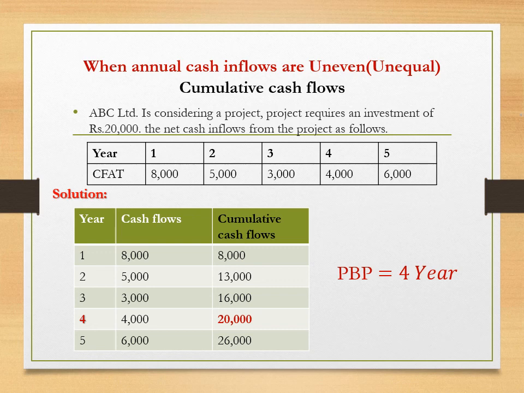Our initial investment is 20,000. If you observe the cumulative cash flows column, it is clearly indicated that at 4 years we recover the 20,000 rupees of initial investment. So the payback period is 4 years.